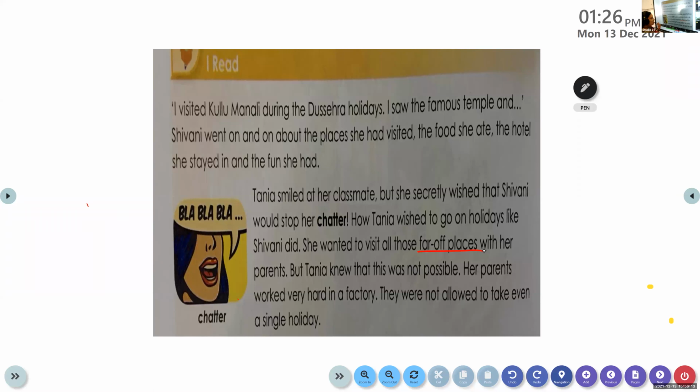But when Shivani was sharing her experience of the holidays that she had enjoyed, Tanya felt very sad, and that is why she did not have much interest in listening to what Shivani was saying. Let us see what happened then.